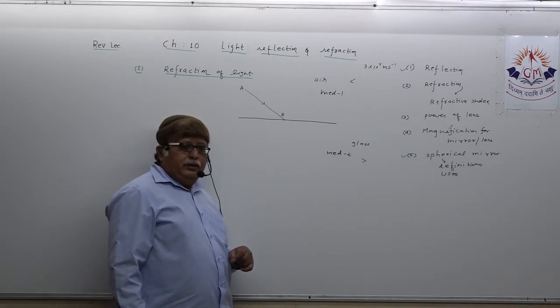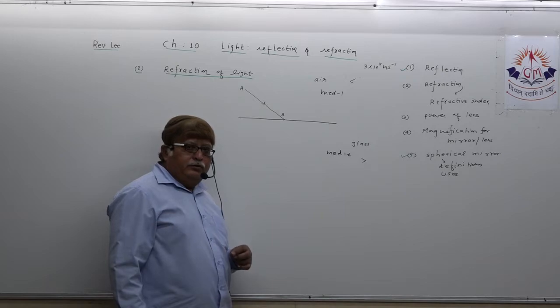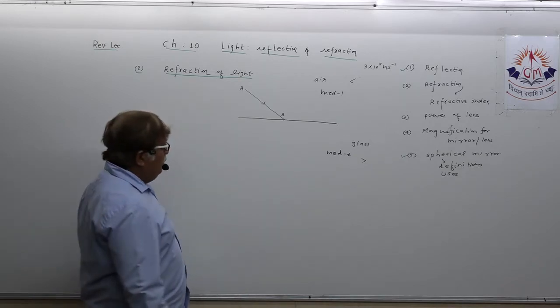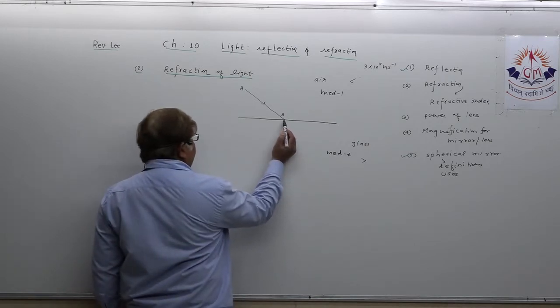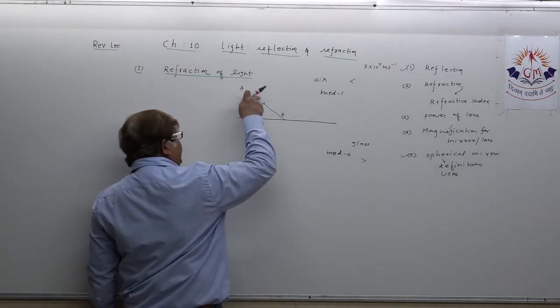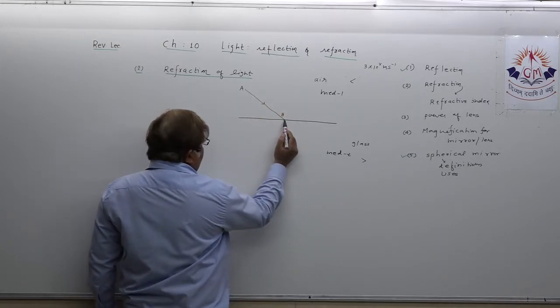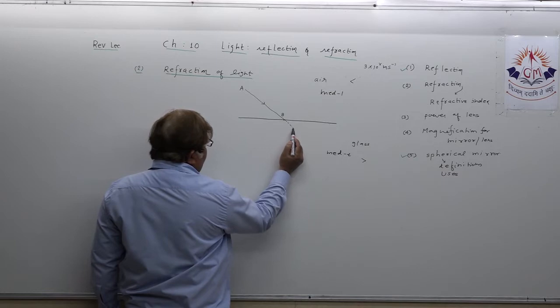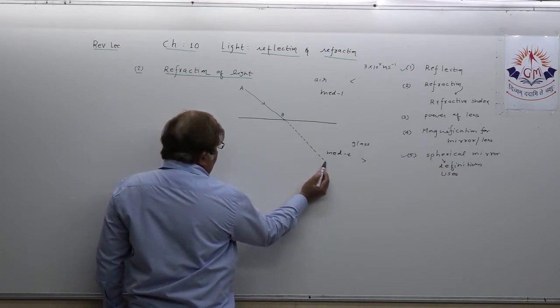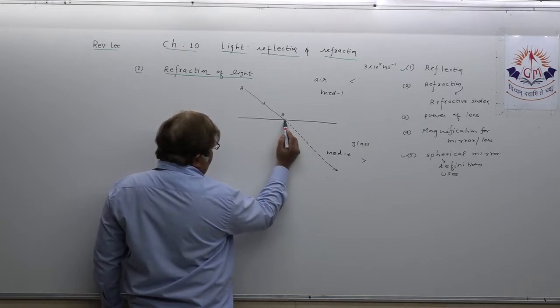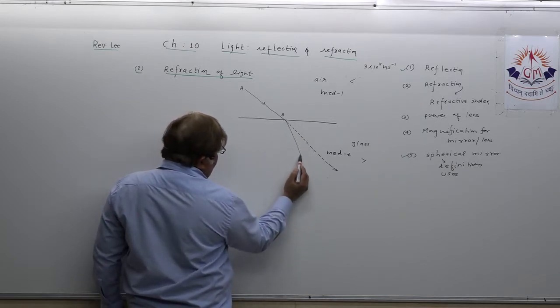No. Its speed is going to reduce when it travels from one transparent medium to another. So what happens at this interface, when the light ray enters from air to glass? Suppose this is its original path. But it will not travel in its original path, it deflects.